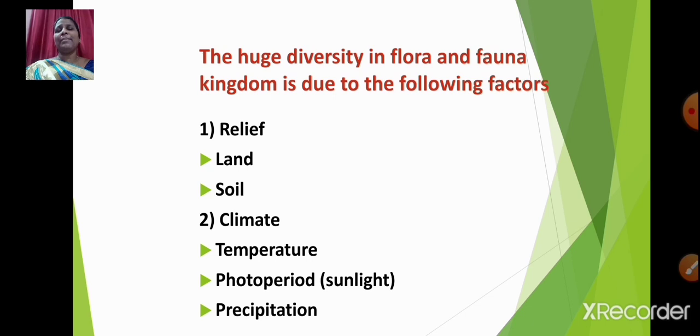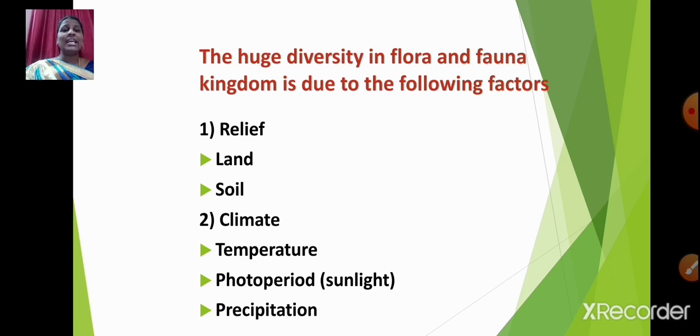Now let us talk about the factors responsible for the huge diversity in flora and fauna kingdom. Relief. Now what do you mean by relief? Relief means topography, that is landforms, right? So we will be learning about the components of relief, that is land and soil, which are responsible for the huge diversity in flora and fauna kingdom.